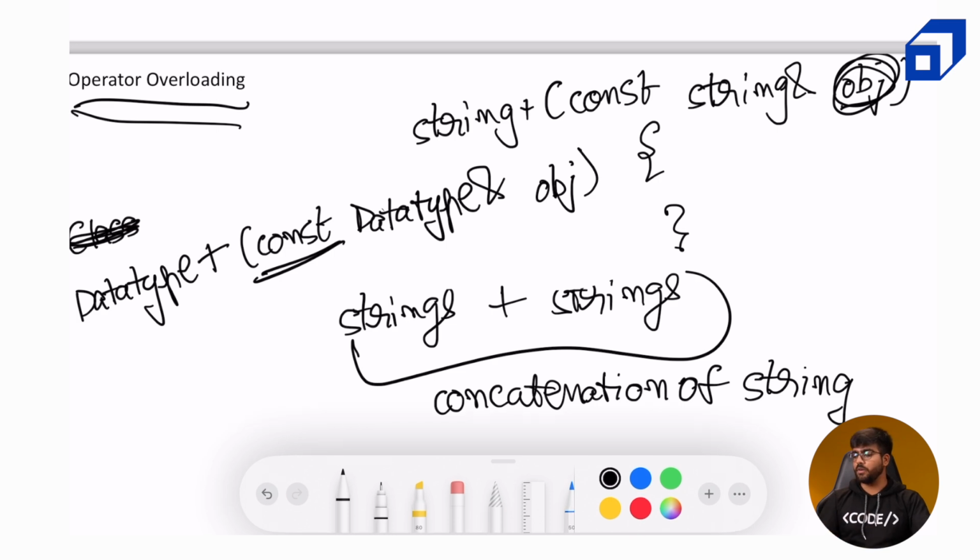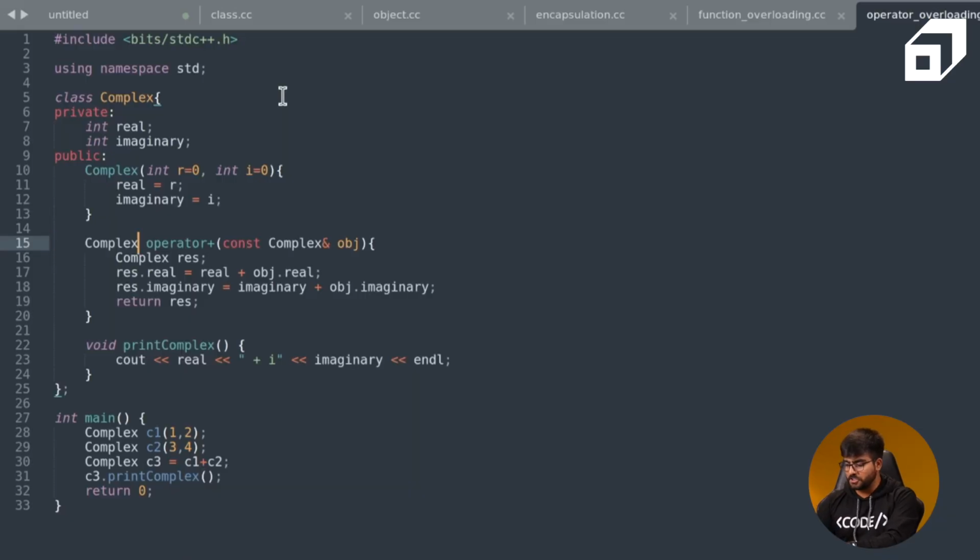Now over here what we are doing is we are using a complex data type. It's not complex by nature, it's the complex numbers. So the definition of operator overloading is like whatever it's highlighted over here. So what we want to do is we want to perform addition of two complex numbers. So we have access to real and imaginary for this particular object, and we take in another complex number in the form of obj variable name.